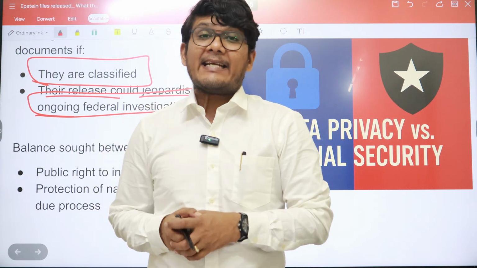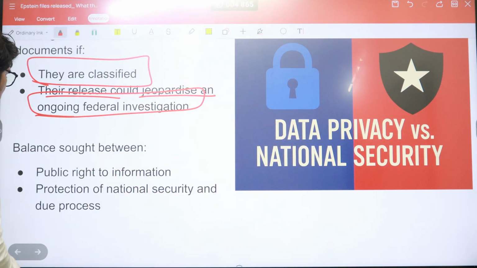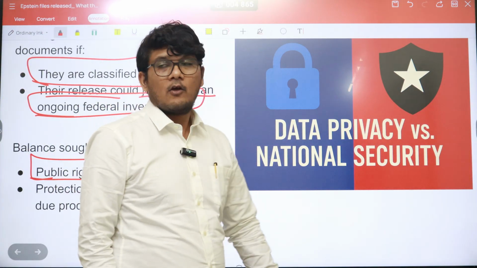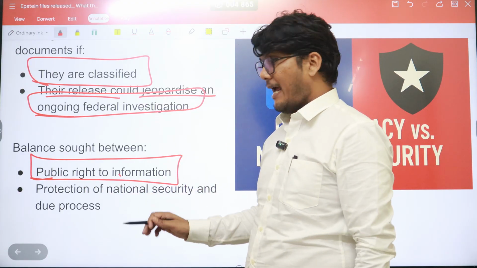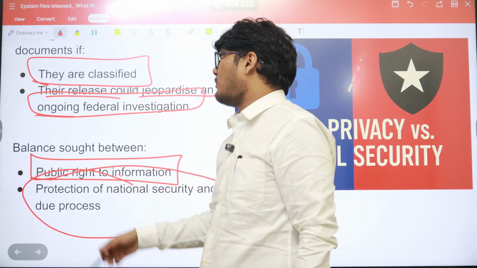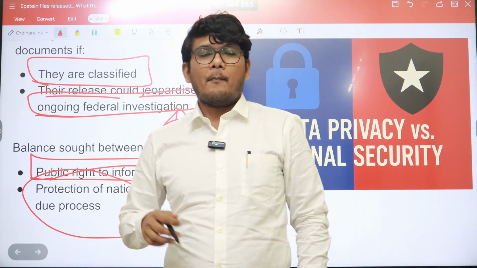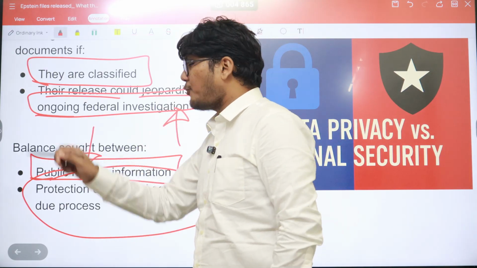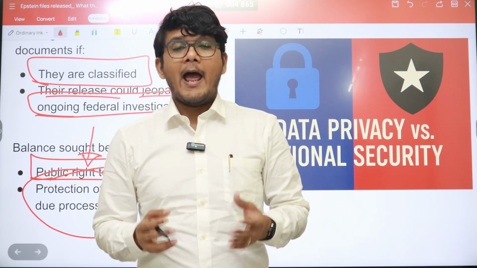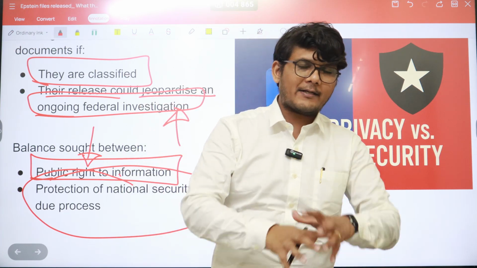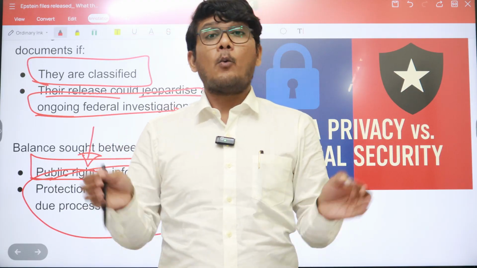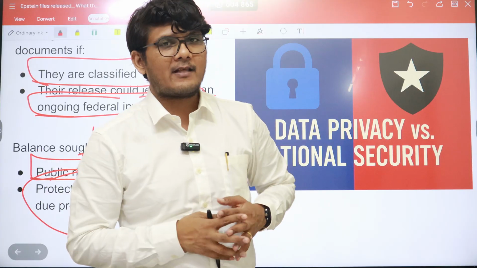However, people are anticipating that the Department of Justice maintains a balance between the public's right to information and the protection of national security and due process. So sometimes the investigations can be jeopardized, but at the same time the public's right to information should also be there. So there needs to be a proper balance between the two, and so much redaction should be avoided as the entire file needs to be made public. At the same time, it should be made public within the defined 30 days as per the act that was passed.